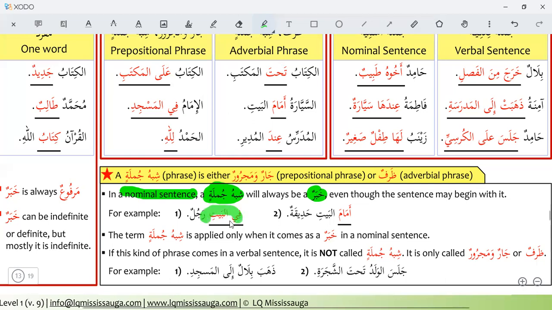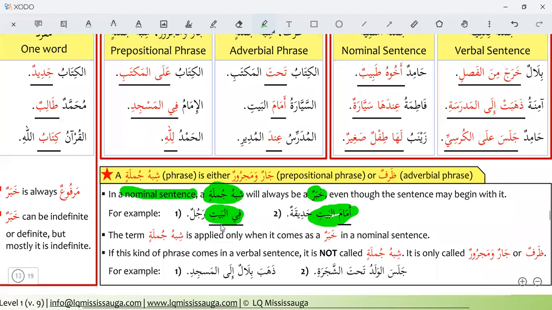Fil baiti. Fil baiti is a phrase. Amamal baiti. This is also a phrase. So even if a sentence is starting with a phrase, with a shibhul jumla, it will be predicate, it will be khabar. Fil baiti rajulun.